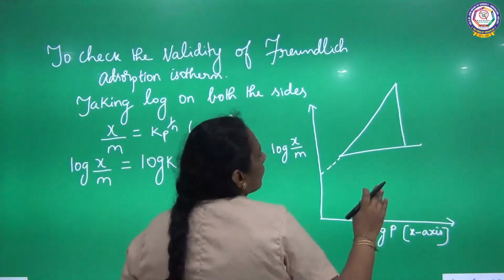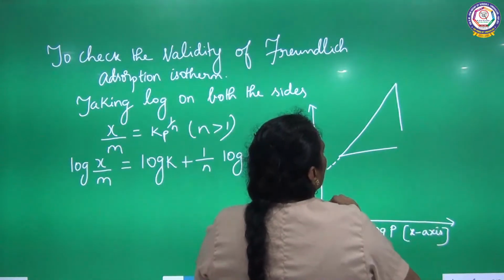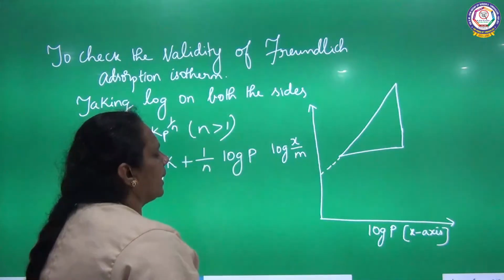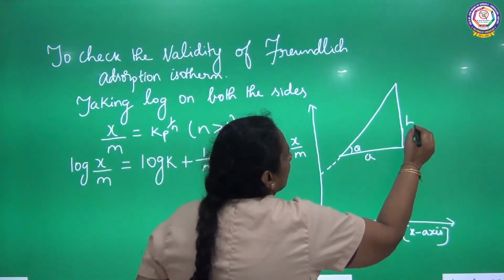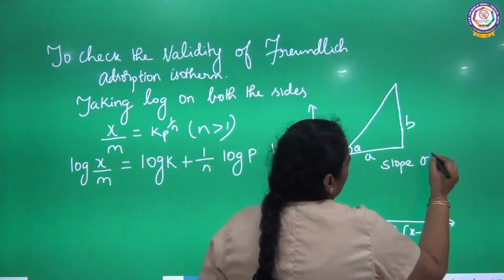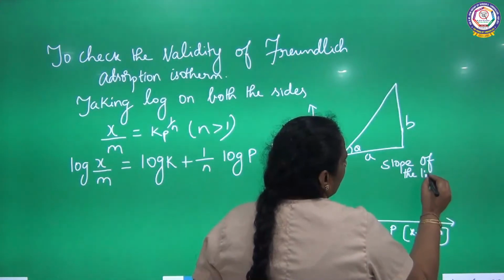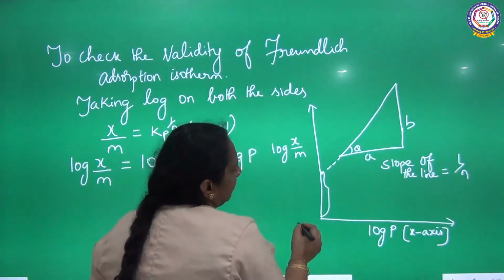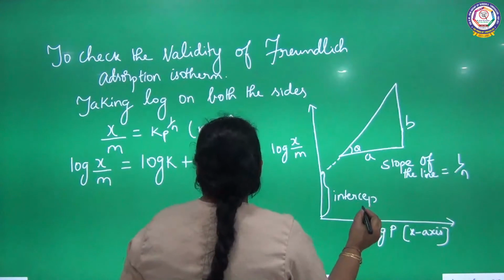We are going to get a straight line like this, and the slope of the line will be 1 by n. And the intercept is nothing but log k.